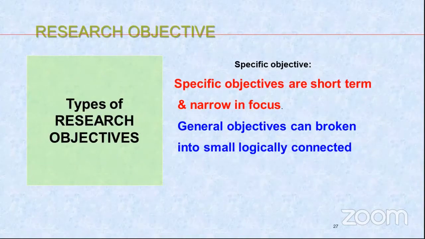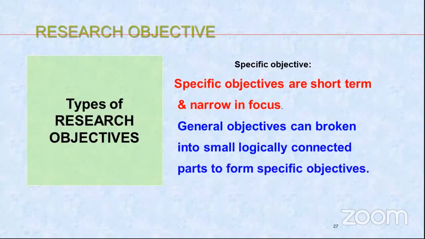This is an example. There are so many examples which you can do if there is a lot of time at disposal, but right now we are only focusing on one example of each, wherever possible, for objectives and hypothesis. Then the general objective can be broken into small, logically connected parts to form specific objectives.